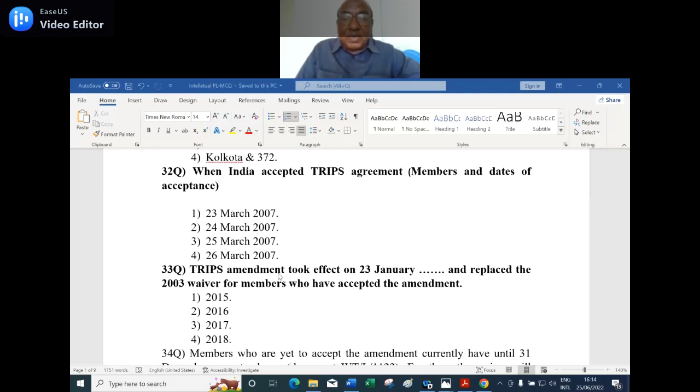There is an amendment for the TRIPS for the waiver. It is number 4. 2017 is the right answer for that question.